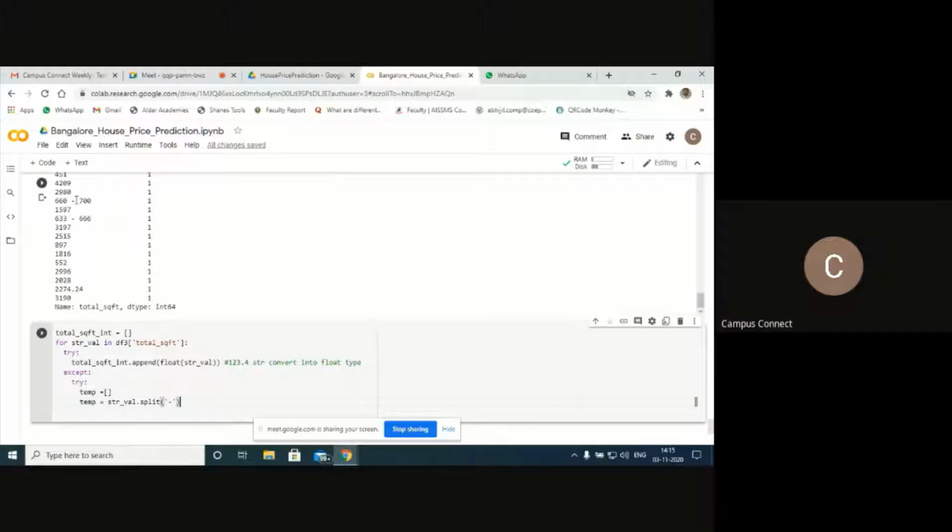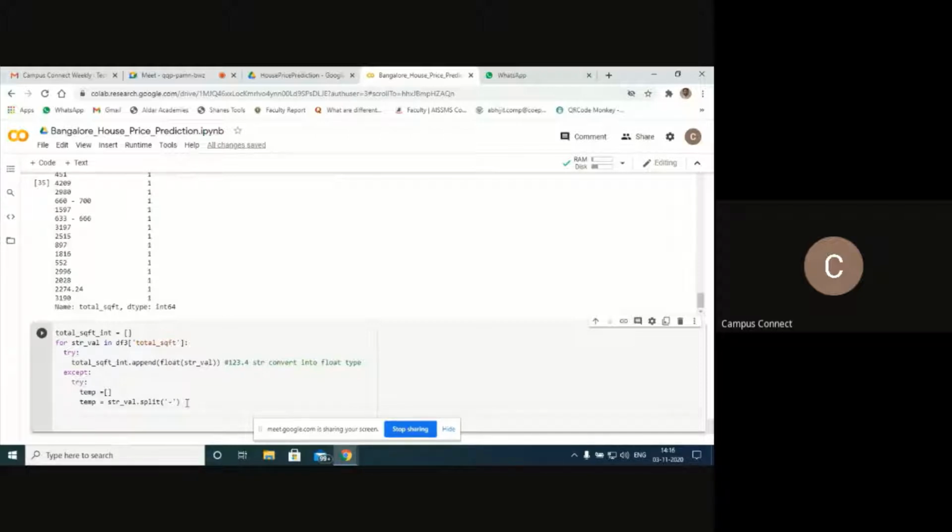That means when you are processing this type of data under the for loop statement, I'll take the mean of that data. To take the mean, I first need to split that one. After splitting I need to store that one.